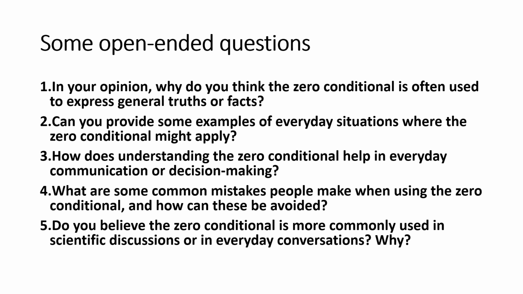Question number 4. What are some common mistakes people make when using the zero conditional, and how can these be avoided? Here, you can think about the mistakes you made when I was asking you the questions. Or you can think about some situations where you might have made mistakes, or you might have heard someone else making those mistakes. Write them down. Question number 5. Do you believe the zero conditional is more commonly used in scientific discussions or in everyday conversations? And why?